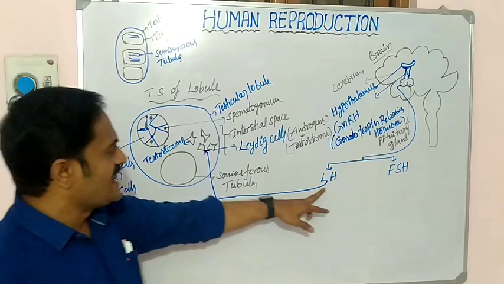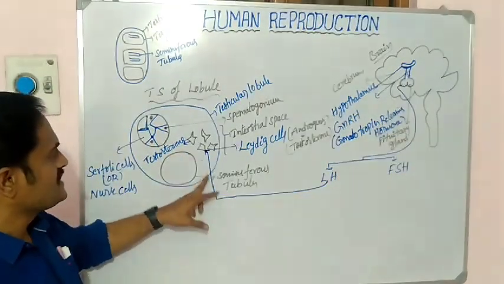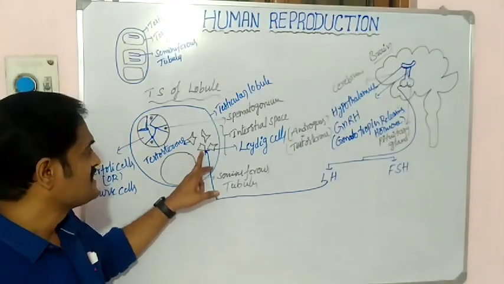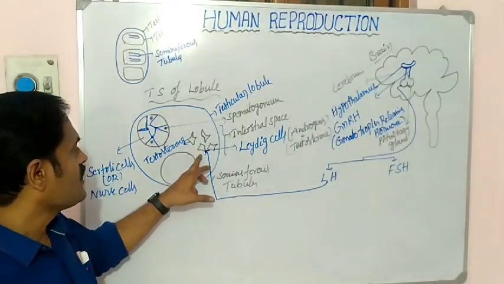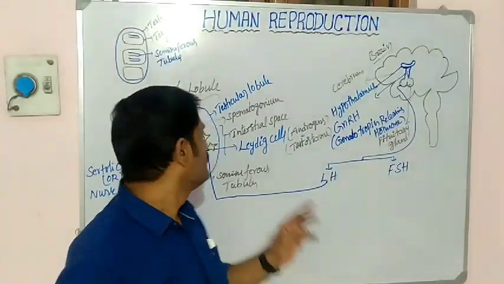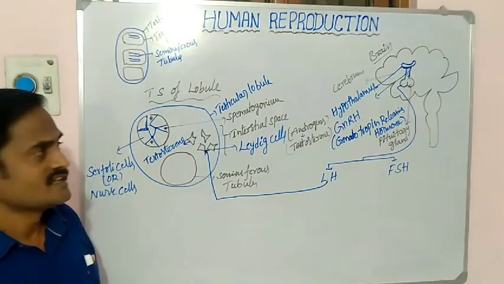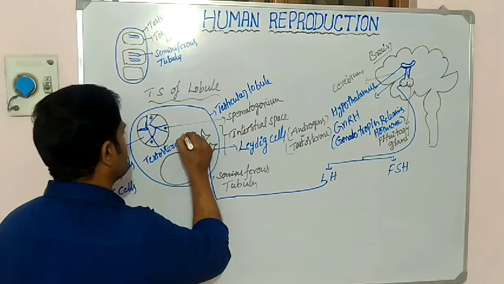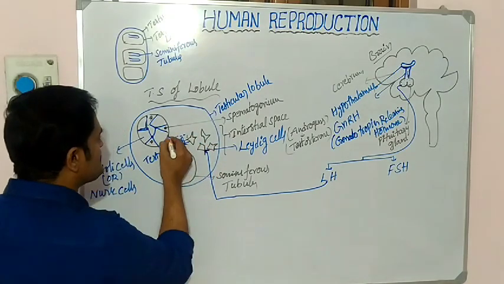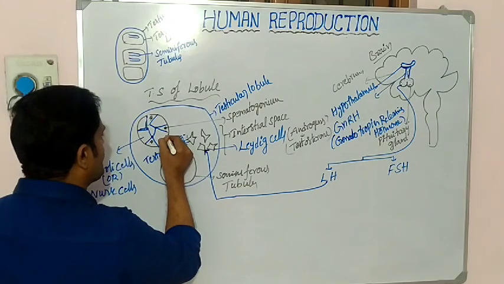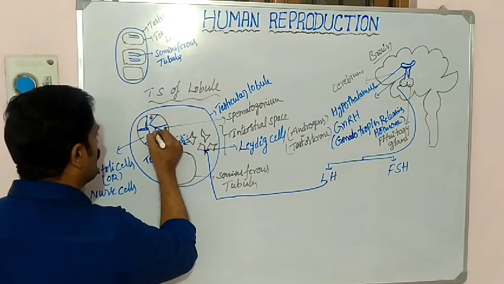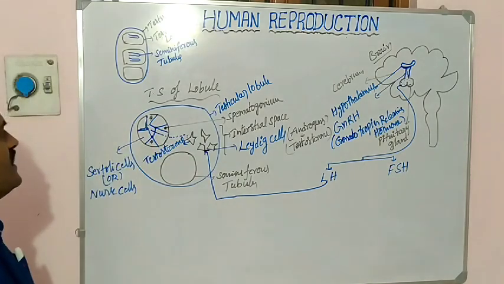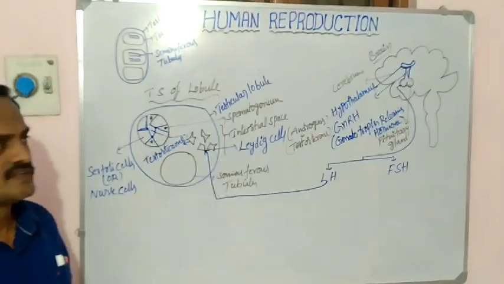When the LH hormone is released into the interstitial space, it acts on the Leydig cells, and the Leydig cells start to release testosterone. Some of this testosterone reaches the inside of the lobule, inside the seminiferous tubule.